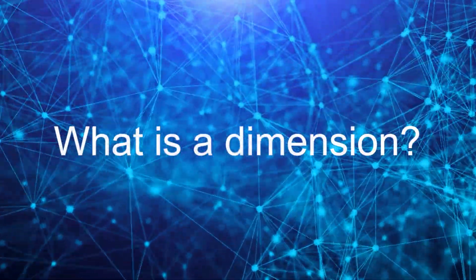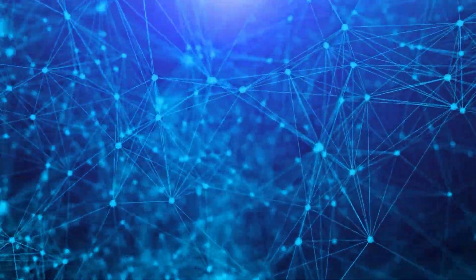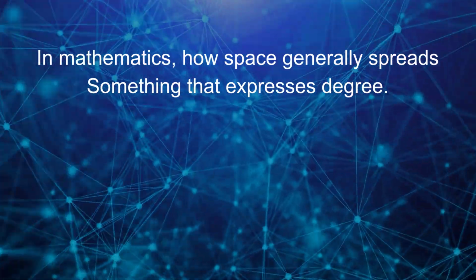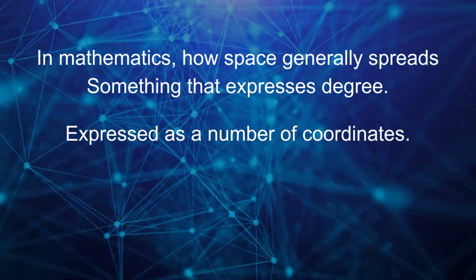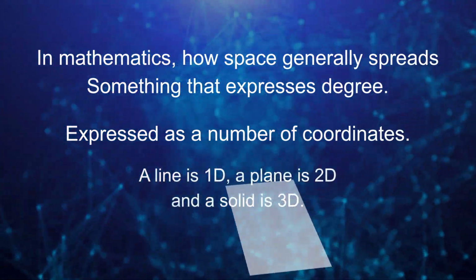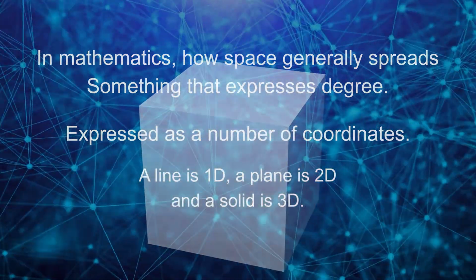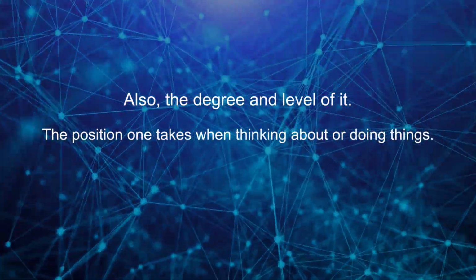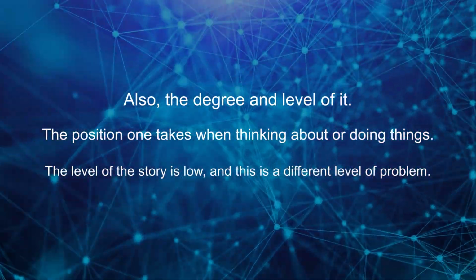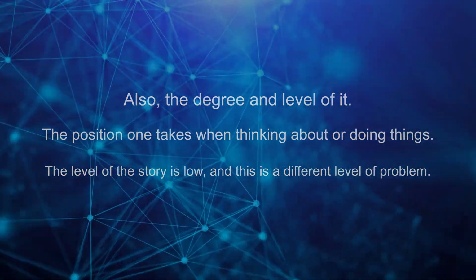What is a dimension? A dictionary says it is the degree to which space extends in mathematics. It is expressed by the number of coordinates. A line is 1D, a plane 2D, and a solid 3D. It also means a standpoint or level when thinking or acting. That talk is low level, or these are problems on different levels.